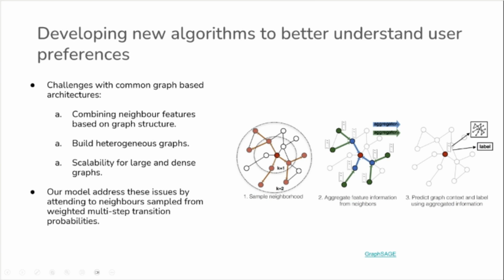When we started working on this, existing graph-based approaches of the time had some challenges. GraphSage doesn't naturally support heterogeneous graphs, which in our case means that we cannot have multiple edge types. And since we wanted a model that can be used for multiple use cases, this was a problem. So we cannot have an edge type for a reader-to-reader connection, a reader-to-writer connection, etc. Also, there is a problem of how we can smartly combine all of these features from the neighbors to get the node representation. For this problem, graph attention models handle this through attention, but they suffer with scalability for large and dense graphs. Due to these concerns, we decided to create our own architecture.